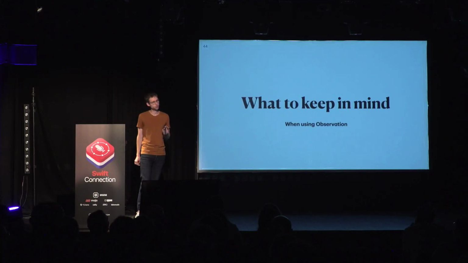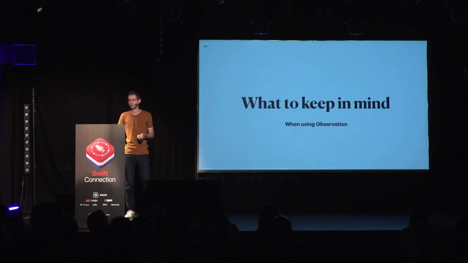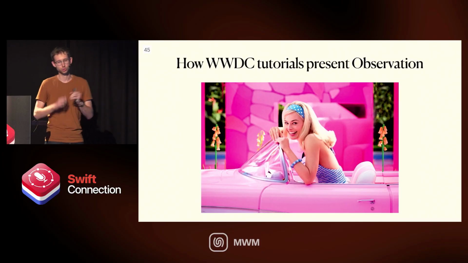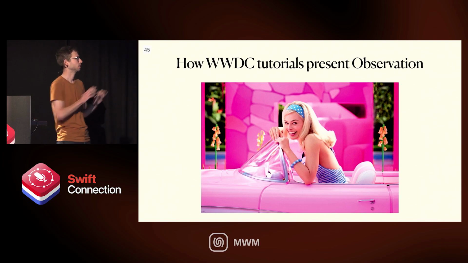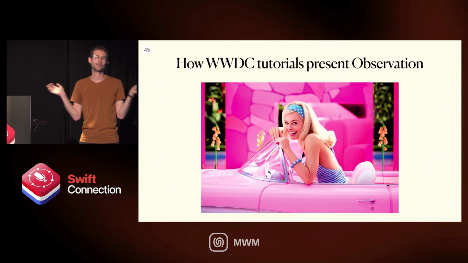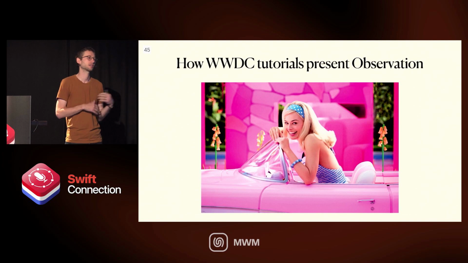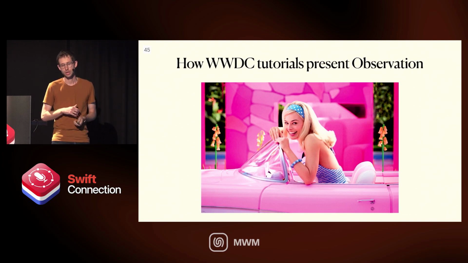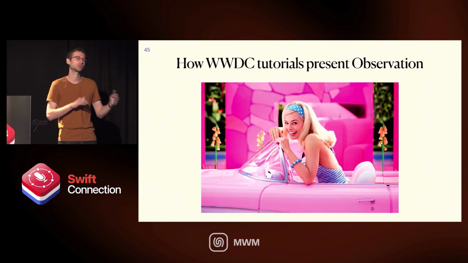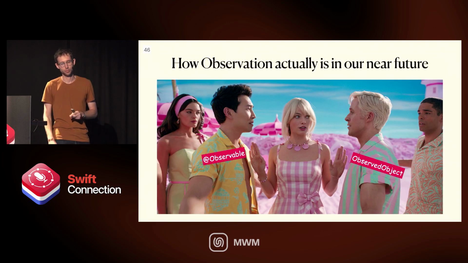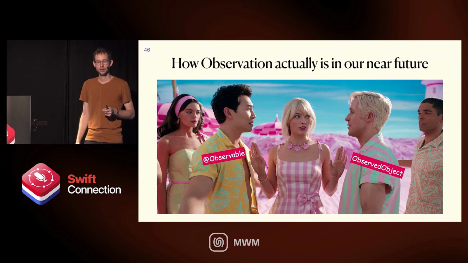There are a few things we need to keep in mind when we are using observations. If you watched the WWDC tutorials on how to use observation, this is how they present it: this amazing, beautiful world, everything is perfect, there are no problems. In reality, at least for the next couple of years, maybe 3 years, until we can actually use only observation and forget observable object ever existed, this is what we have for now. This is our reality currently.